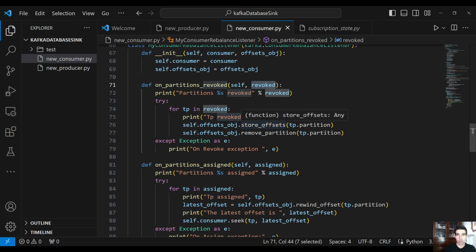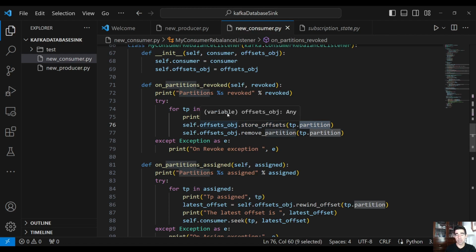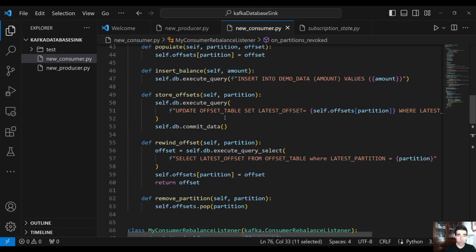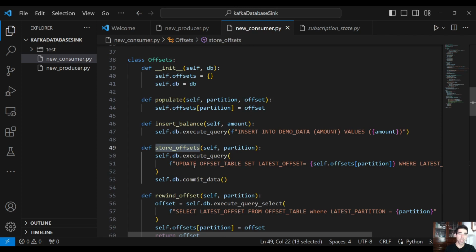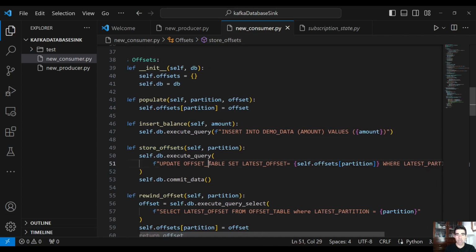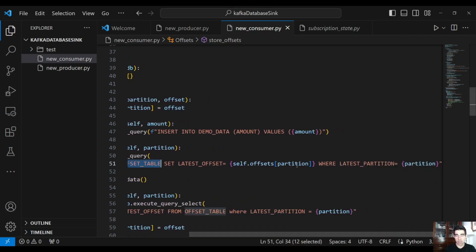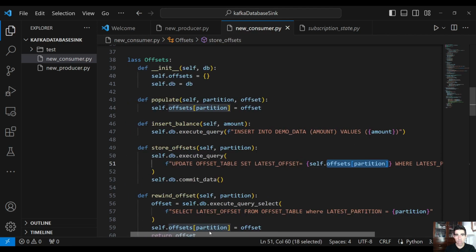If we go into the offset class, remember the store offset function: we pass the partition and it stores the latest offset. Where you see store the offsets, we execute an update and we get the latest offset from the dictionary. That's why we want the dictionary here.